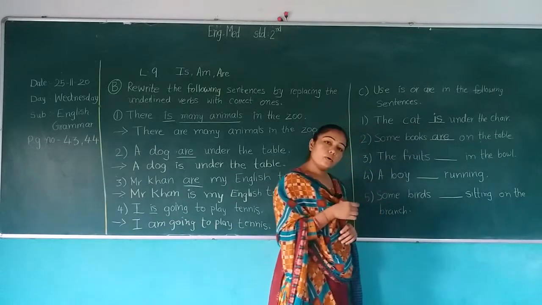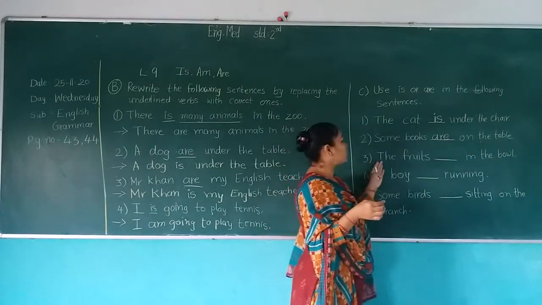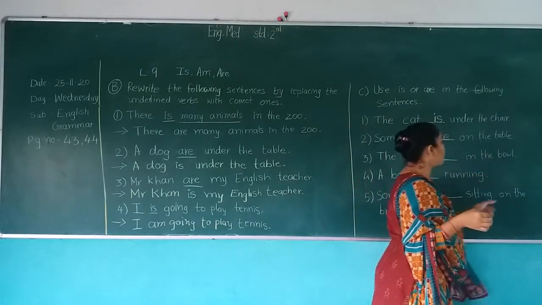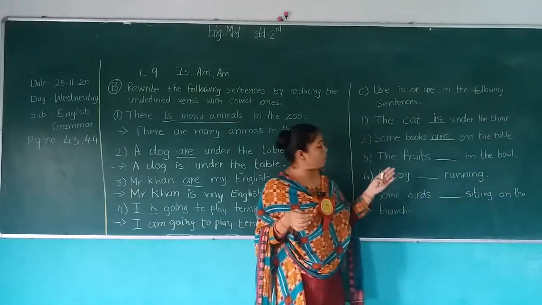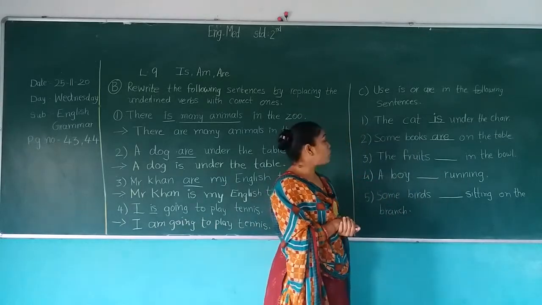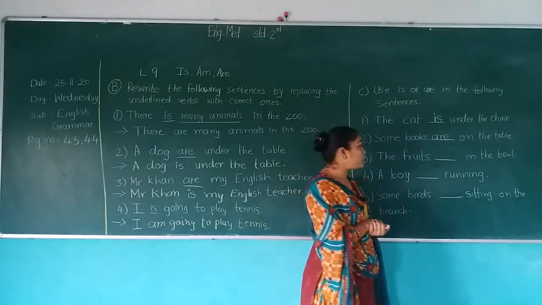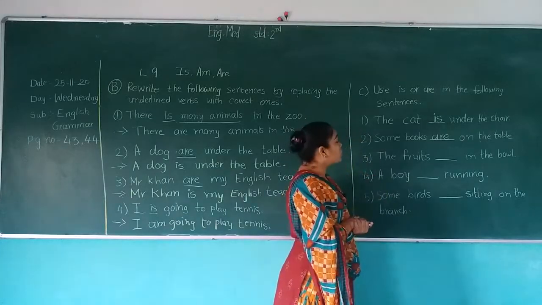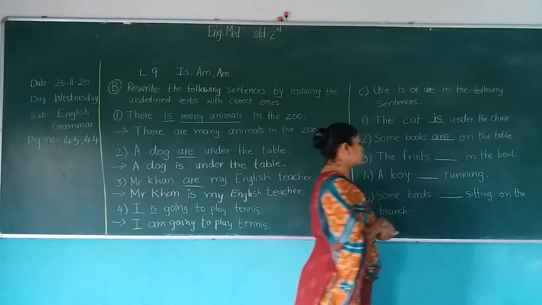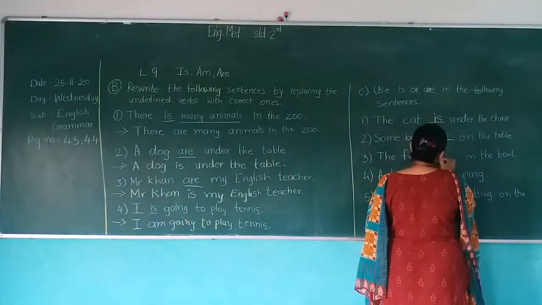Some books are on the table. The fruits dash in the bowl. Now, we are talking about fruits. Fruits means more than one. So, it is plural form. So, what we use is are. The fruits are in the bowl. So, we write here are.